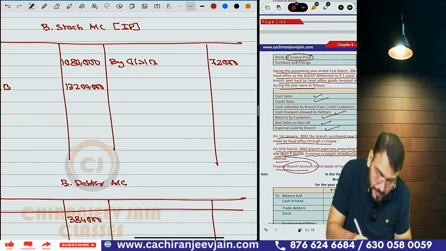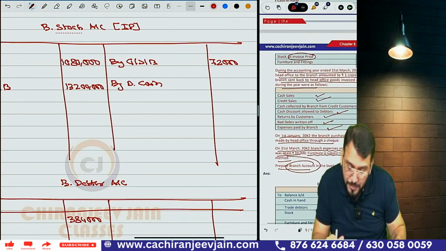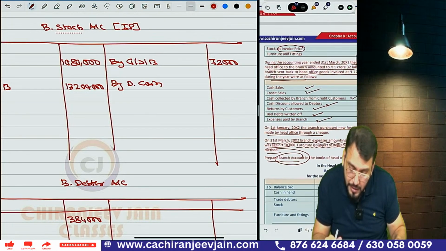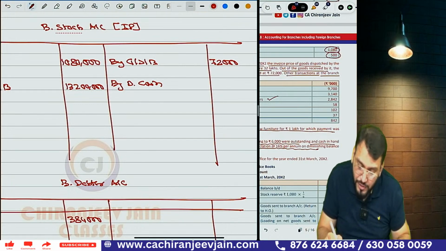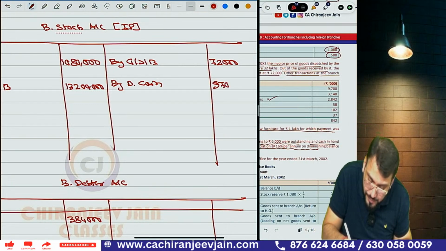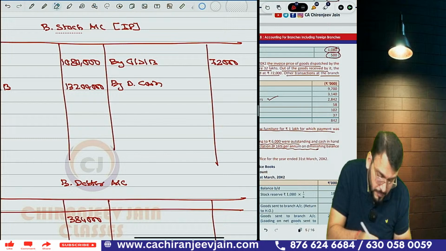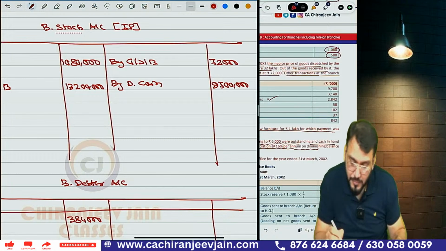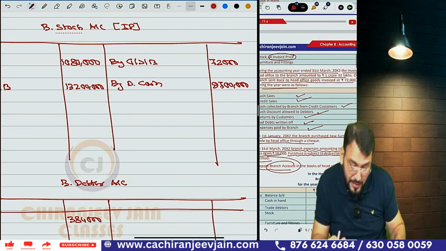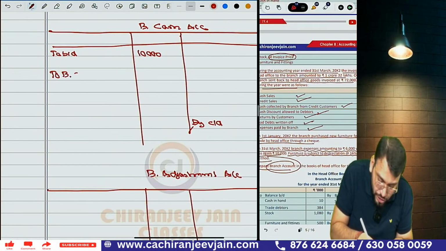Then cash sales given, written by branch cash. How much branch cash is given? Cash sales given. It is 97 lakh. Sorry, I should do it in thousands only. 97 lakh. This will go to cash. So we write to branch stock, it is 97 lakh.